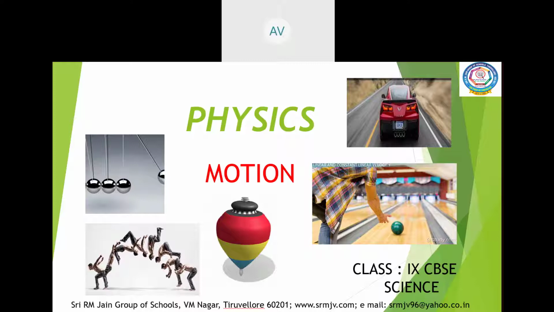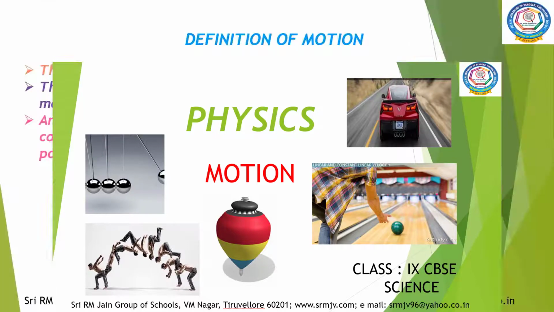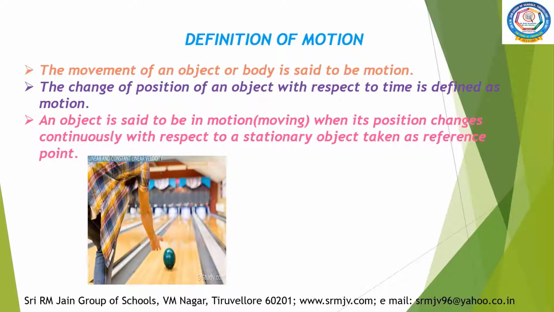Today we are going to discuss motion and its various types. Everything in the universe is in motion. The tiny particles within the atom, the moon, and the planets are some of the natural phenomena of motion. Now let us define motion. The movement of an object or body is said to be motion. The change of position of an object with respect to time is defined as motion.